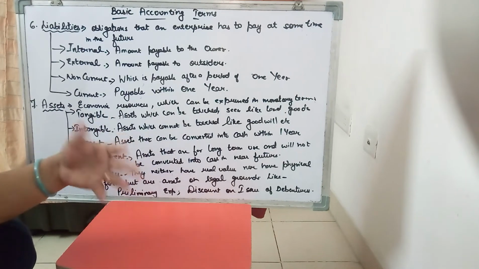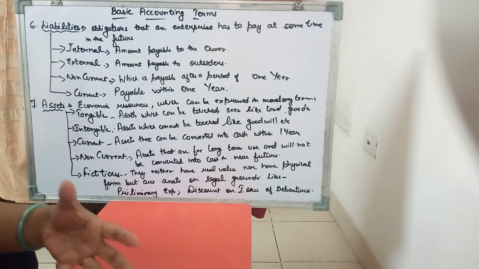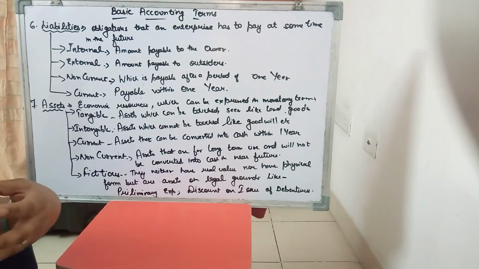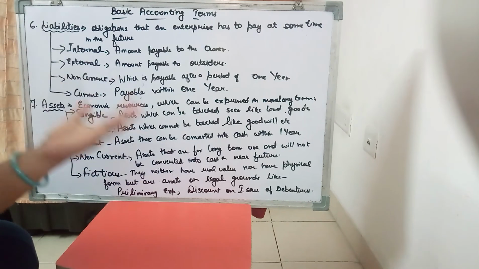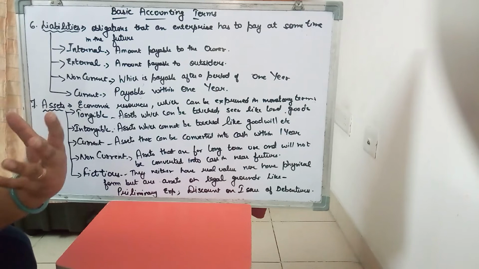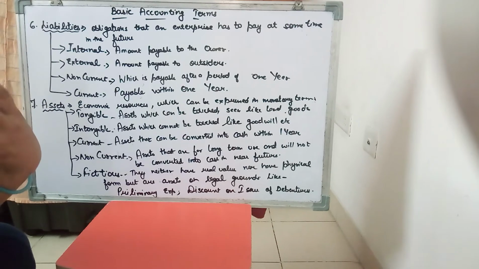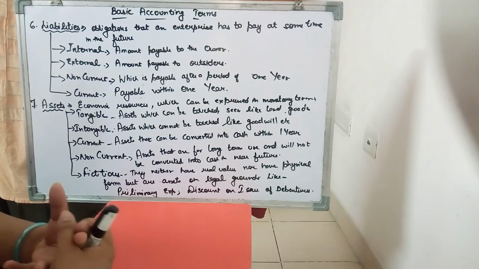But there are certain assets which cannot be touched, but they also help you in running business directly or indirectly. For example, goodwill. Now what is goodwill? Goodwill is the reputation that every business has. It has a brand. If a businessman has a brand name, say we talk about Skechers shoes, Reebok, McDonald's, all these are brand names. When we talk about eating joint, KFC comes to your mind, McDonald's comes to your mind. When we talk about footwear, immediately Reebok, Skechers, these brand names come to your mind because they are supplying good qualitative product in the market. So this goodwill helps them in earning profit.